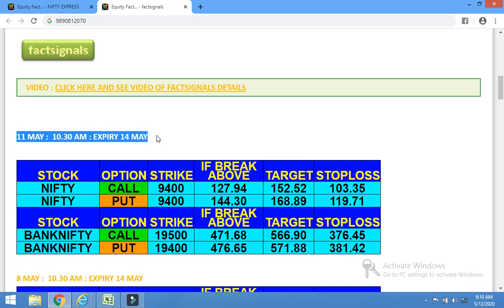Means after 10:15 or 10:30, when the call is updated, when the client saw the call, after that time this entry price should be crossed. It means whatever happened in the morning, what is high, what is low, just ignore it and just see if the call is crossing the entry price or the put is crossing the entry price. If put crosses the entry price, then buy put. If call crosses the entry price, then buy call. But this should happen only after 10:15 or 10:30 when calls were updated.